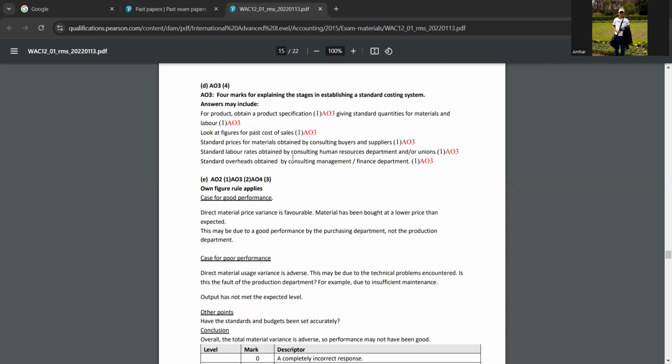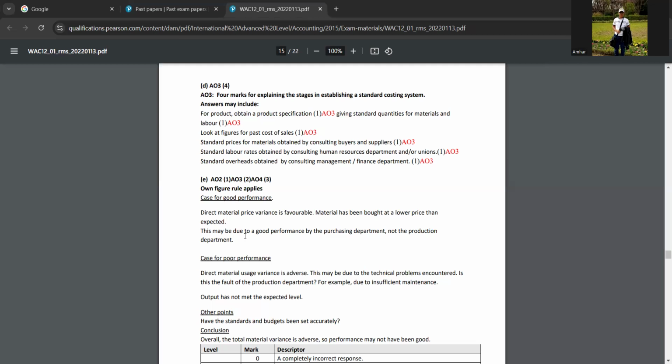And then you have to consult the human resource department or unions to get the standard labor rates. So to get the standard labor rates, you have to consult the human resource department. And then you have to consult management or the finance department to obtain the standard overheads rate. So all these are the stages in establishing a standard costing system. Did you understand all this? Yeah, I understood all this.